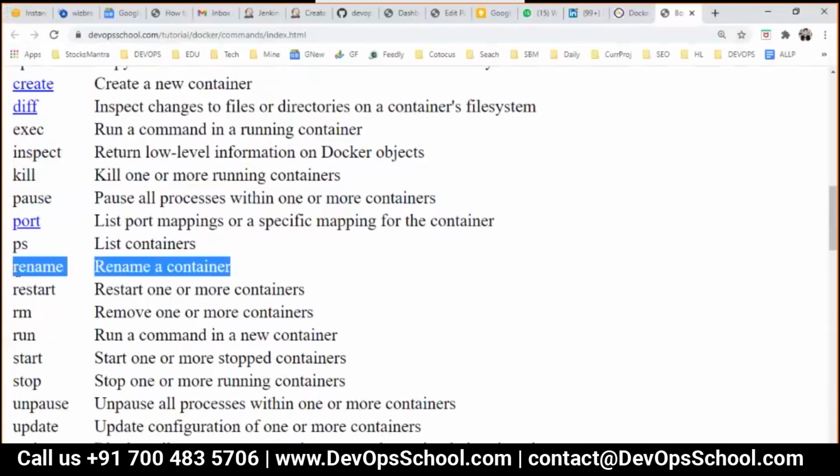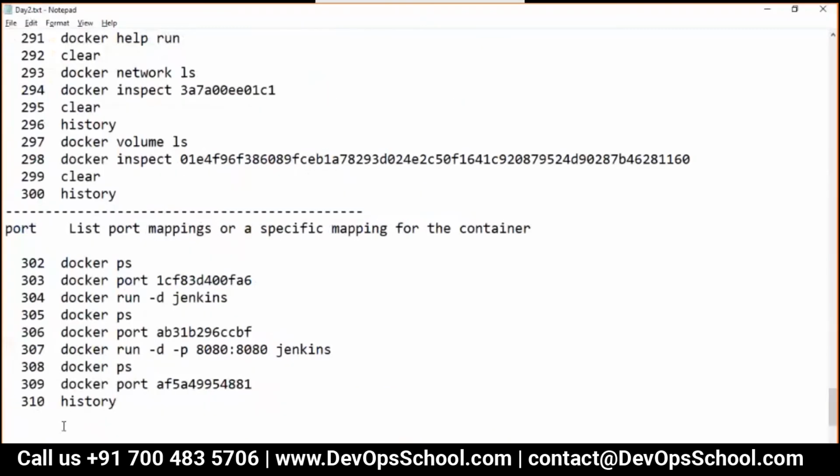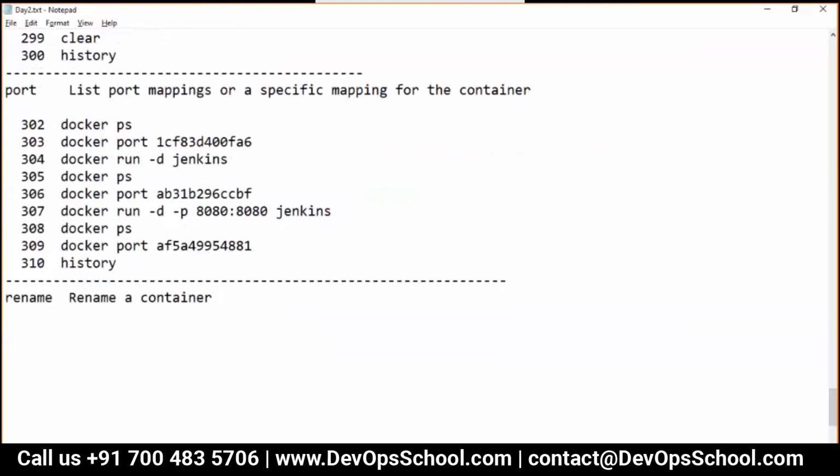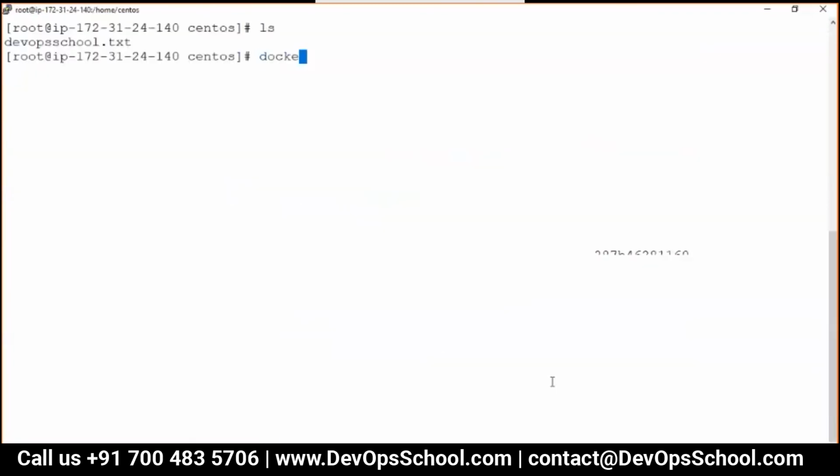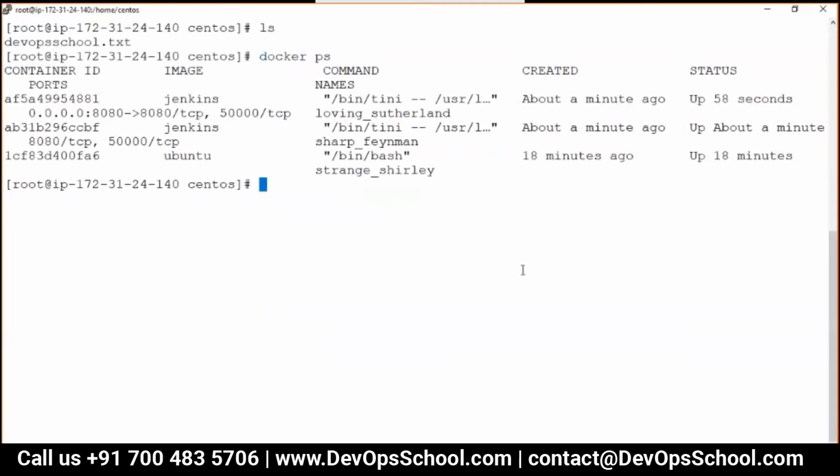Now guys, can I try the rename command? What is a rename command? Someone asked me yesterday, this stupid name I'm getting, some strange name, I don't know where it is coming from. So I have explained, names come from Docker and they have some inbuilt algorithms. So strange, sharp, loving, all these names come from Docker. I have no control, but can I rename it?